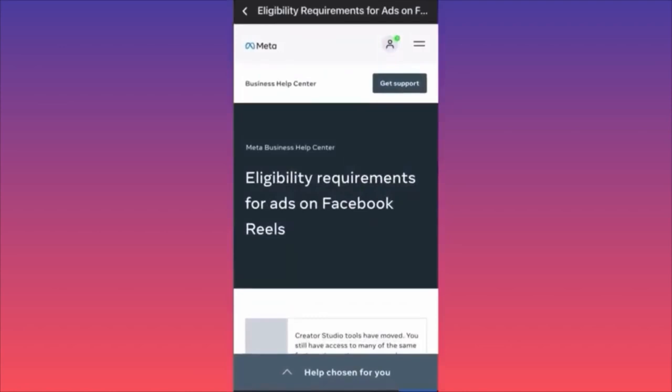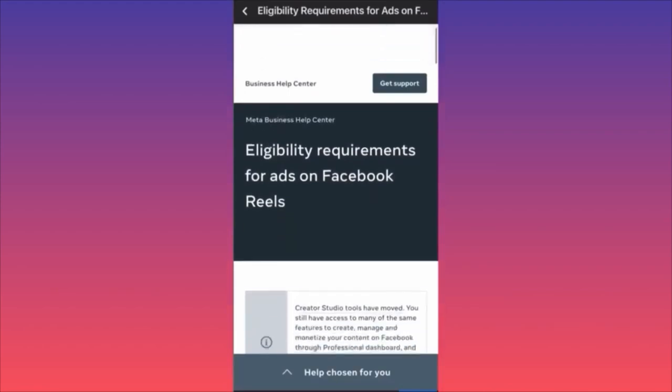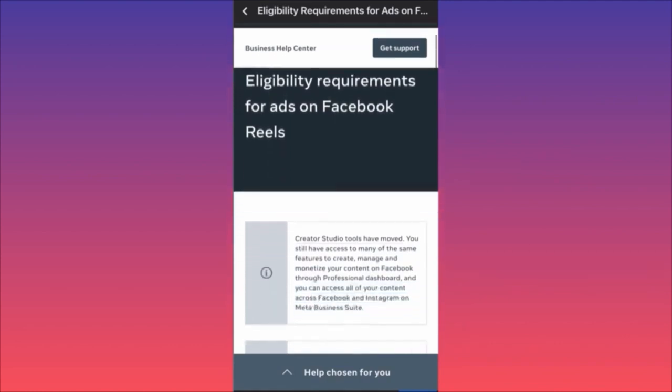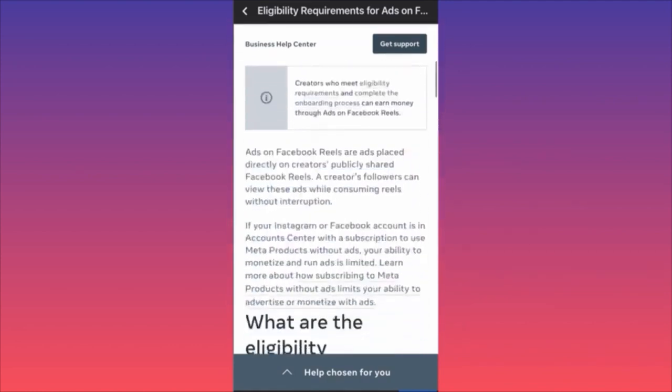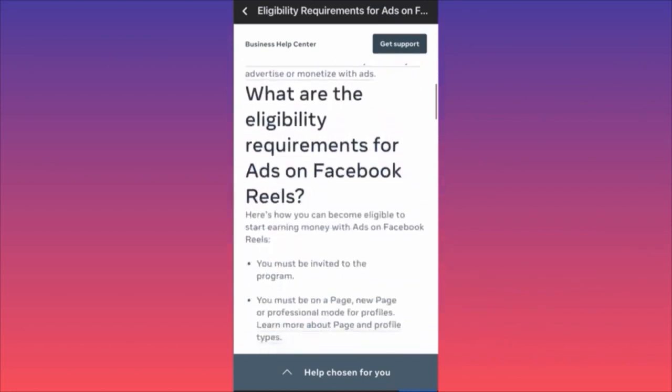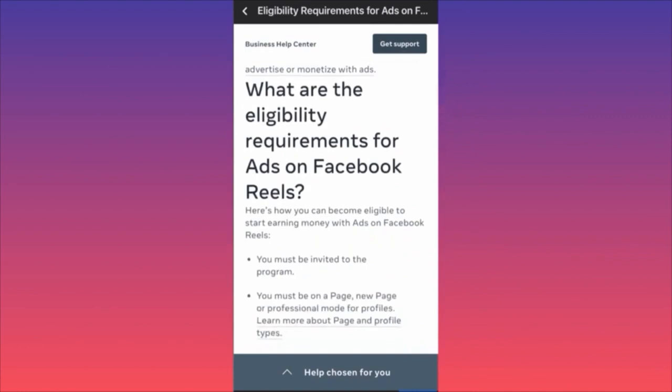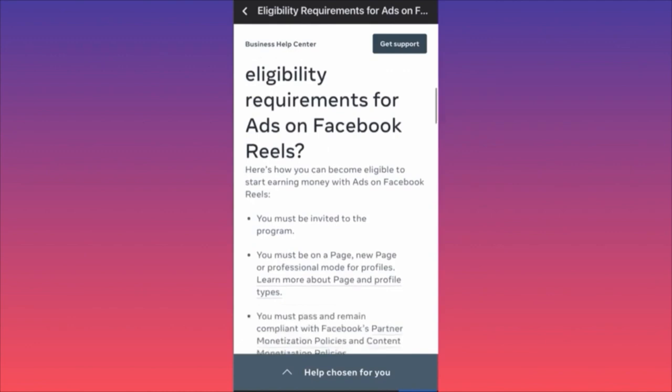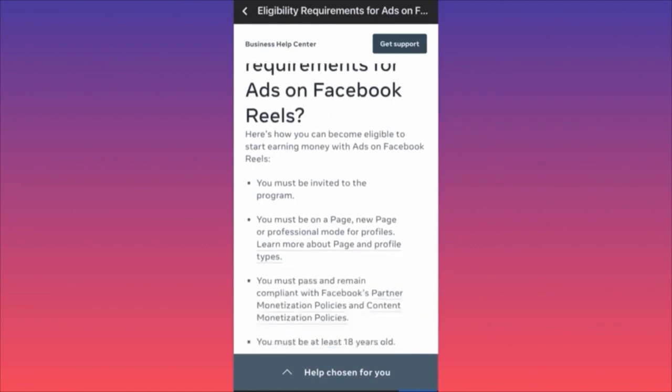First thing that you want to do, you want to come over here to the Meta Business Help Center. And I want you to look at the search bar: eligibility requirements for ads on Facebook Reels. Then scroll down and you will find that there are particular requirements. The first thing is that you must be invited to the program. I think this is very disappointing, but let's see what they're looking for so they can actually invite you.